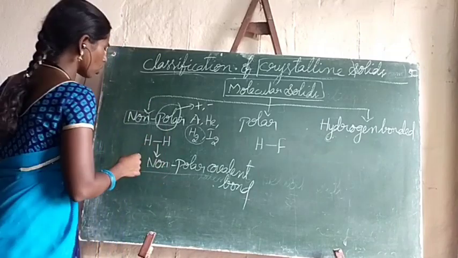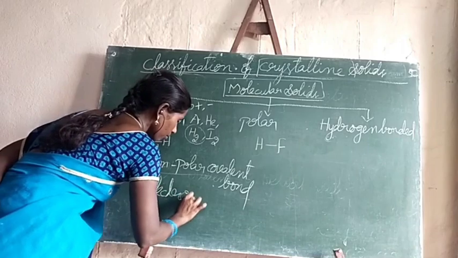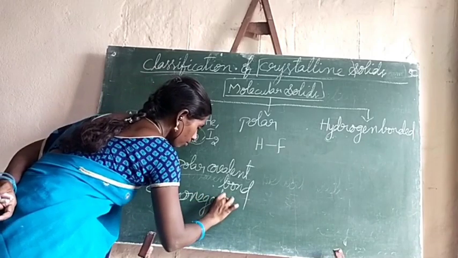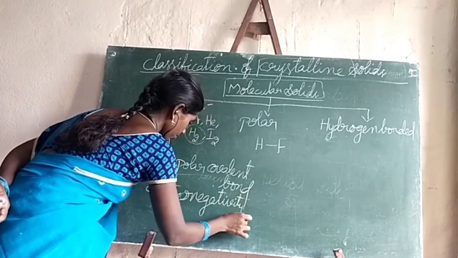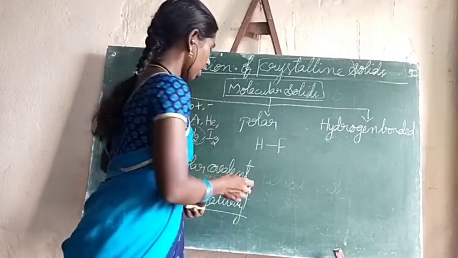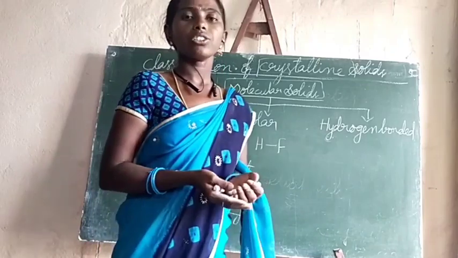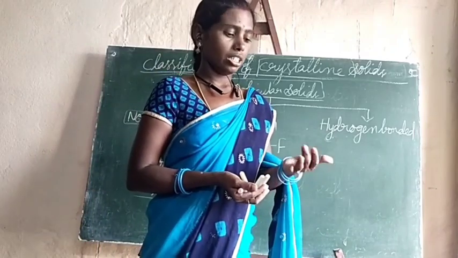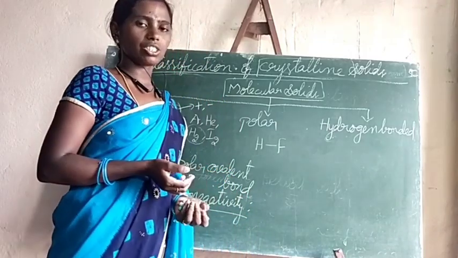What is meant by electronegativity here? Have you heard this term, electronegativity? This term came in your second year periodic classification chapter.